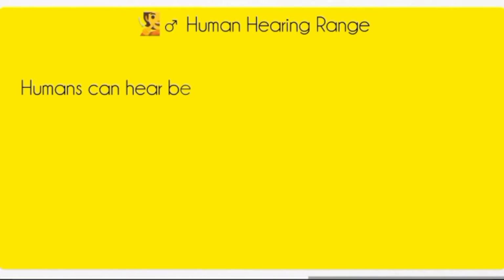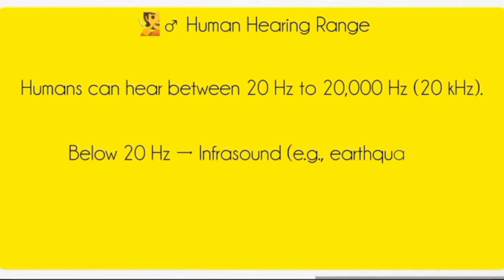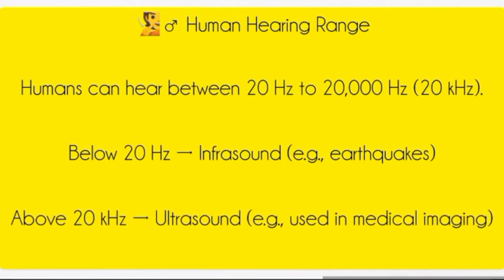Human hearing range: humans can hear between 20 Hz and 20,000 Hz, 20 kHz. Below 20 Hz is infrasound, for example earthquakes. Above 20 kHz is ultrasound, for example used in medical imaging.